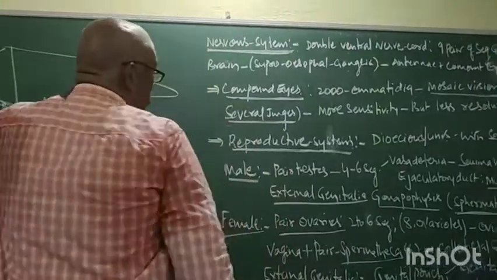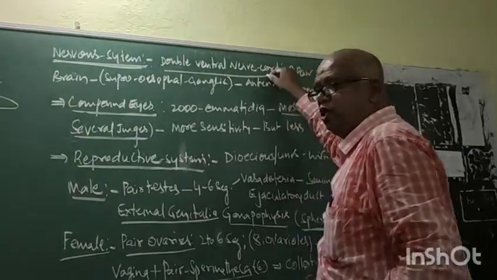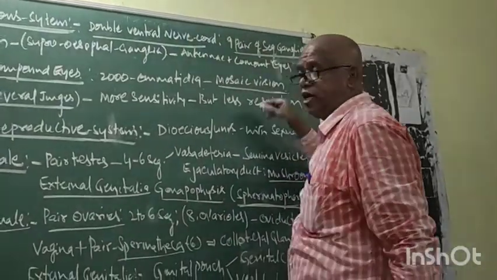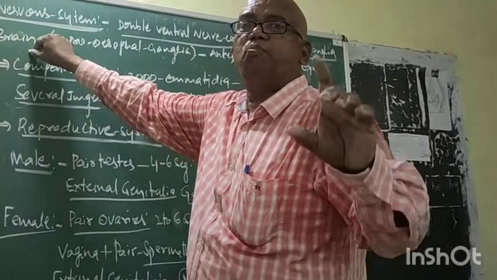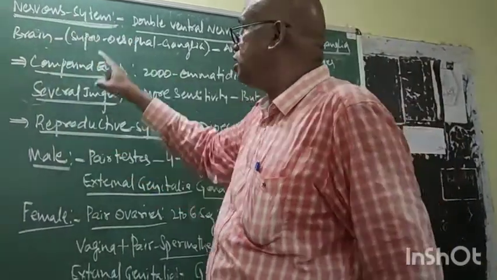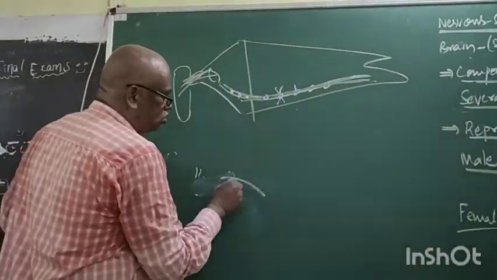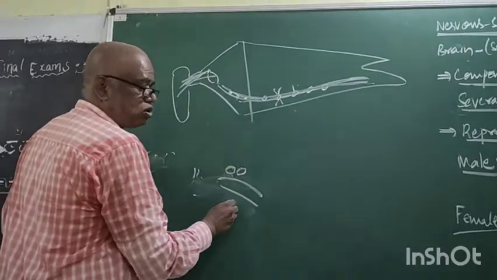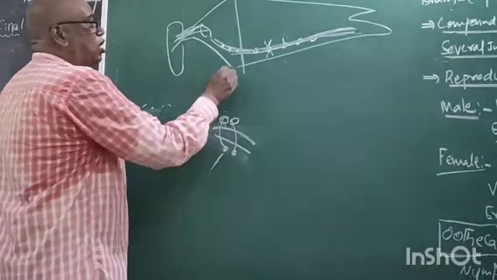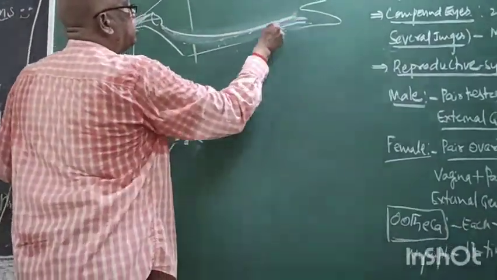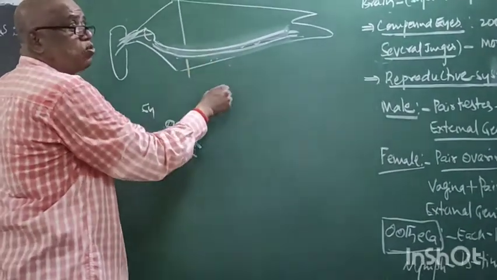This is the nervous system of cockroach containing a double ventral nerve cord, 9 pairs of segmental ganglia, and brain. The brain is a part of the nerve ring. In cockroach, the nerve ring is present around the esophagus. Now see, it is the esophagus. Above the esophagus, a pair of ganglia, supra, sub, and common ganglia. Now, there are two nerve cords towards the ventral side, double nerve cords.